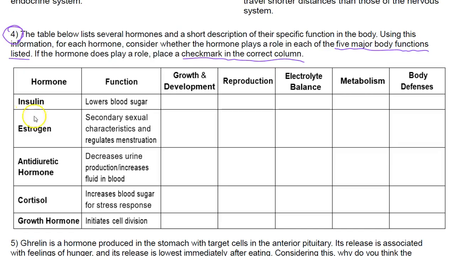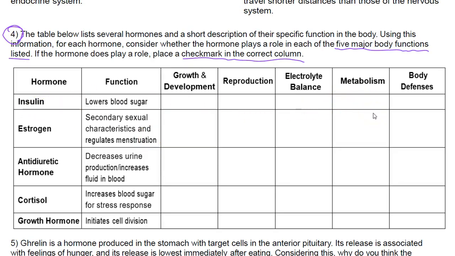So insulin is focused on glucose. That's not going to happen. The body's defensive. No, right? What's the only thing we said that was part of the body defensive? Well, that was coming from the adrenal glands. So we know as our fight or flight response, for example, or stress response. The only thing I can definitely put here is going to be metabolism.